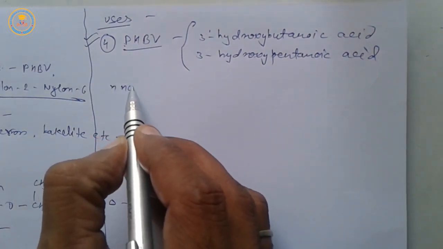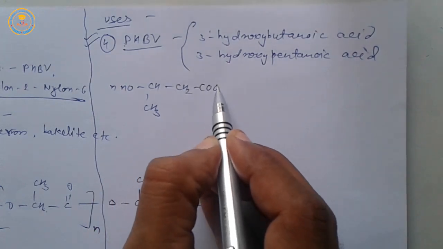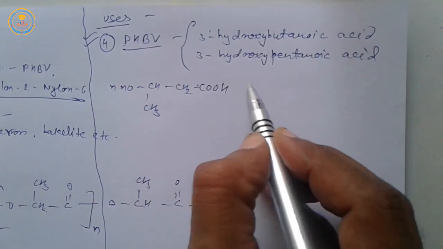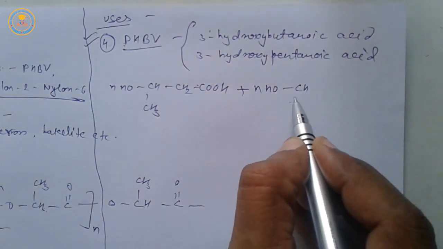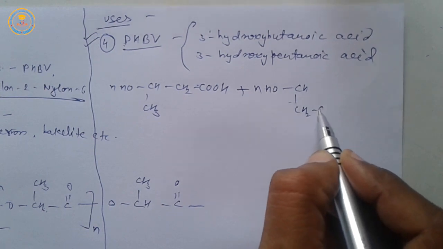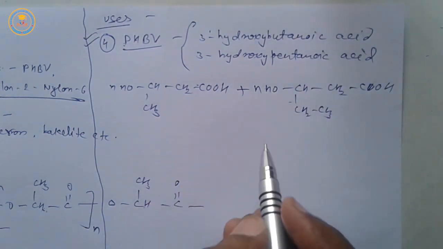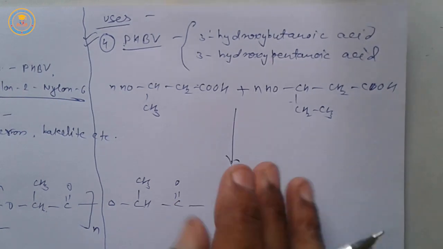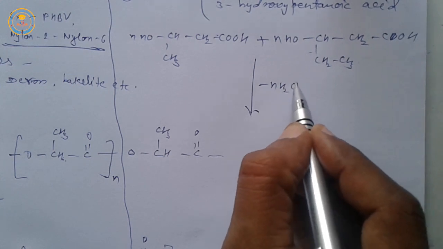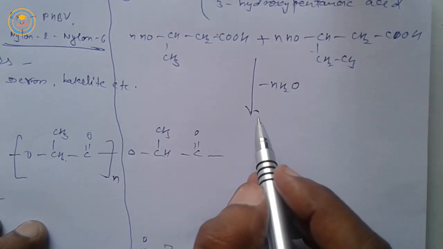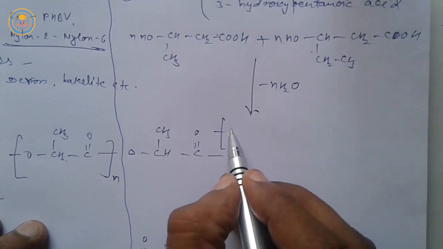So, n molecules of 3-hydroxybutanoic acid and n molecules of 3-hydroxypentanoic acid. After condensation polymerization, n molecules of water are eliminated and PHBV is formed.